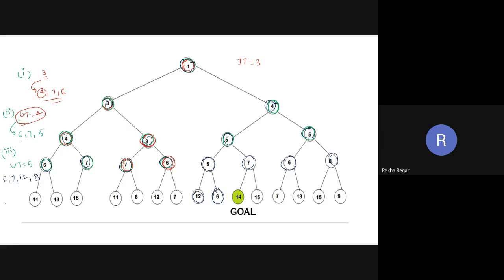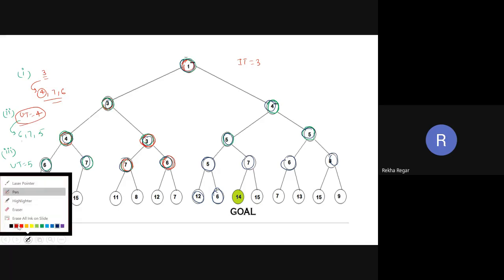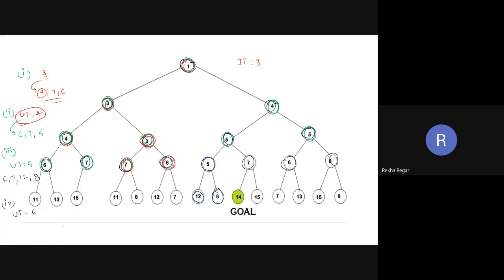In iteration number 4, the updated threshold is equal to 6. It means in the fourth iteration we have to explore till threshold value 6. Now this 1 is again the lowest compared to 6, so this is explored, this is also, this is also.